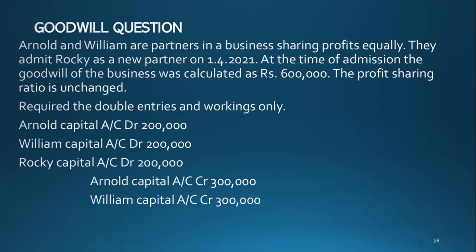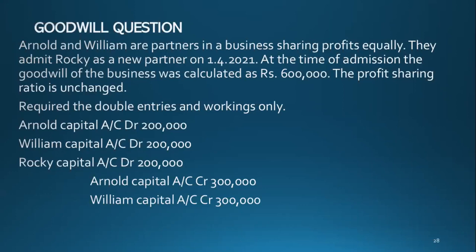The goodwill: the new profit sharing ratio is equal among 3 partners, so that is 1:1:1. So 600,000 divided by 3 into 1, equally divided among the partners.